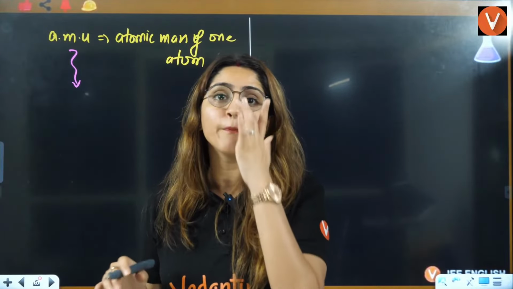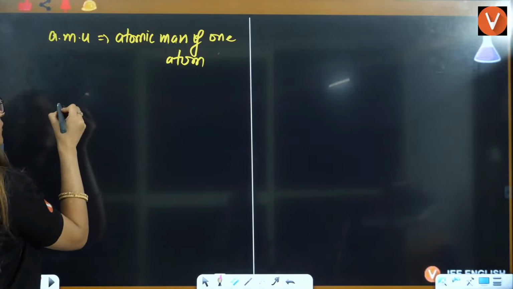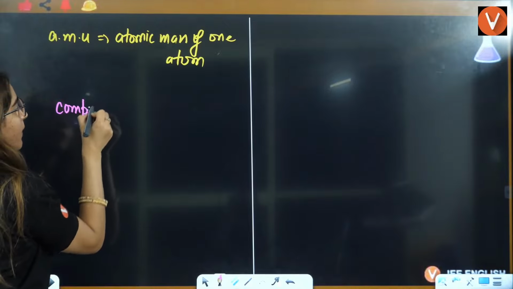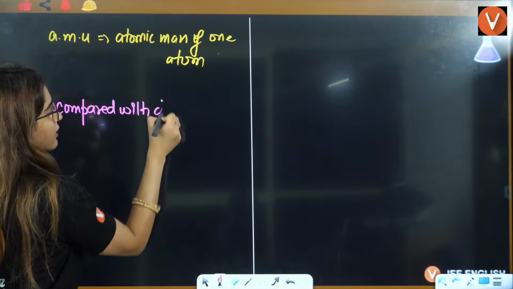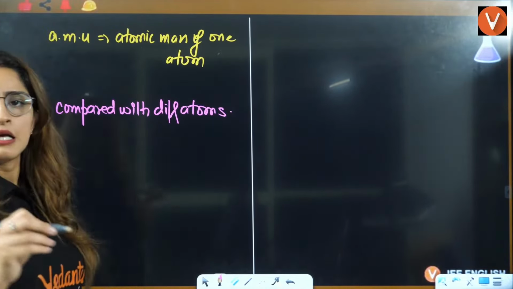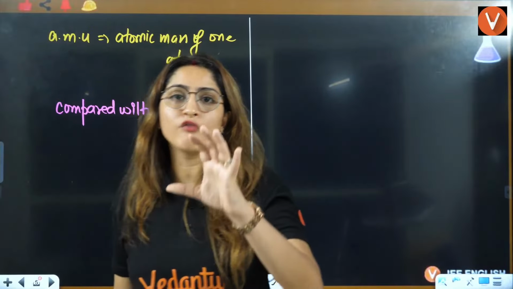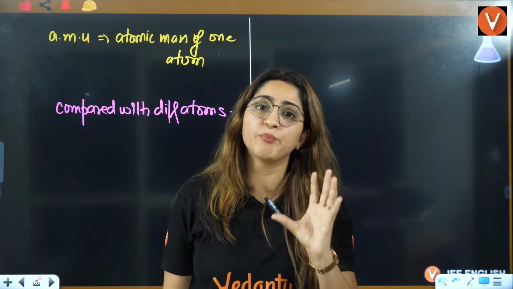So we compared the mass of one atom with different atoms so that we can define the mass in simple terms.